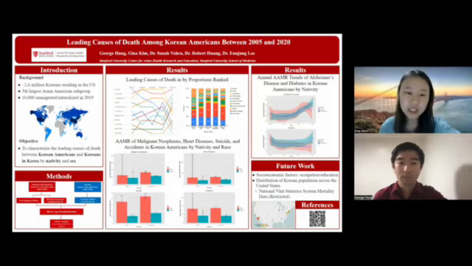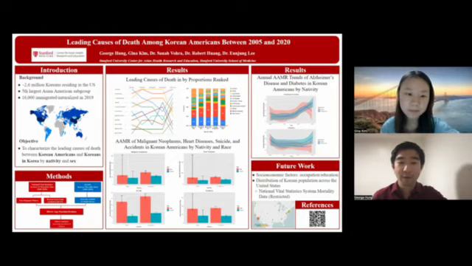For Korean Americans and non-Hispanic whites in the US, we obtained our data from the National Vital Statistics System Mortality Database and the corresponding International Classification of Disease Codes. For the mortality data of Koreans in Korea, we contacted the Korean Statistical Information Service for an analogous data set and the corresponding Korean classification of disease codes. Harmonizing the ICD and KCD codes, we then performed a direct age standardization with the 2000 US Census population to calculate the age-adjusted mortality rate for each of the populations.